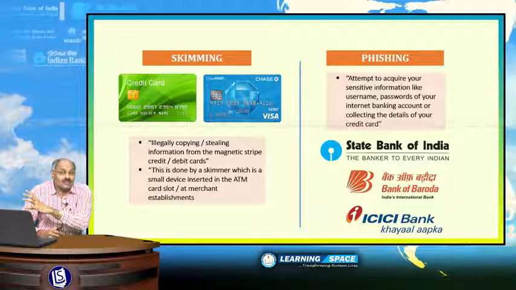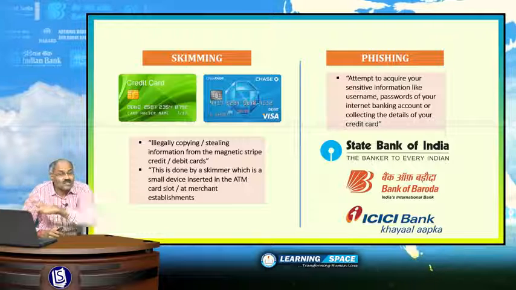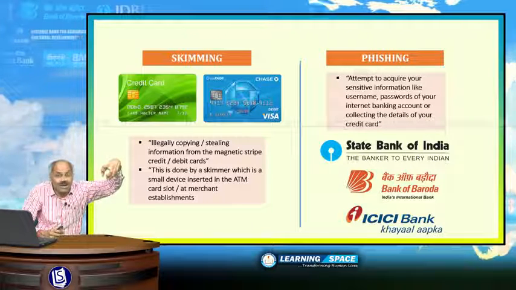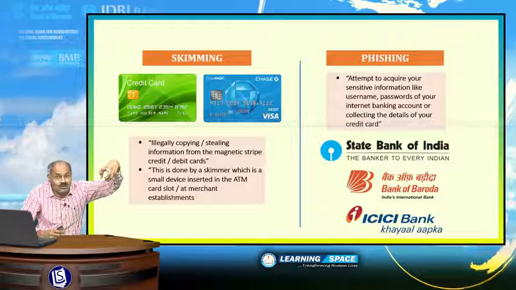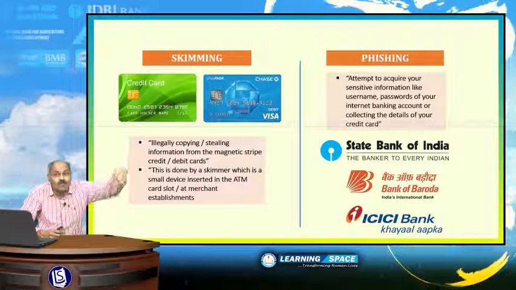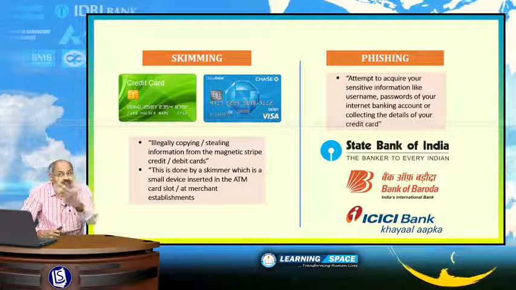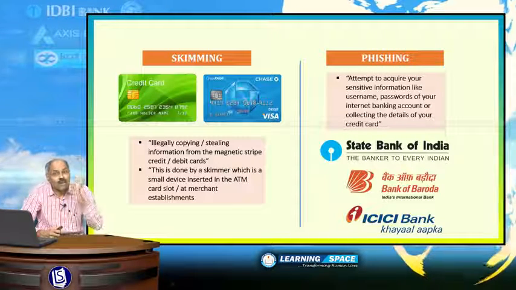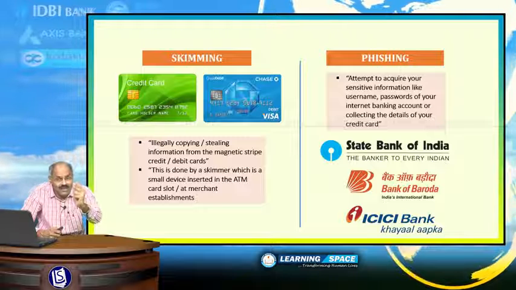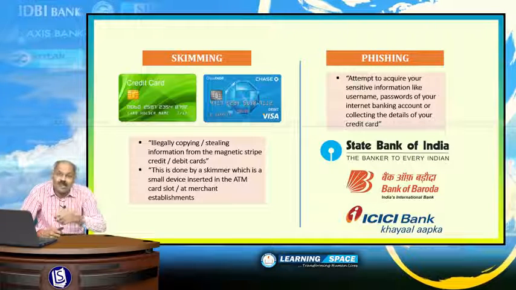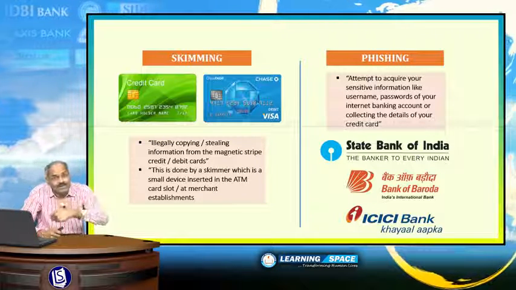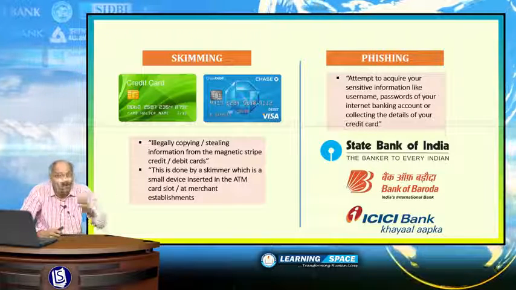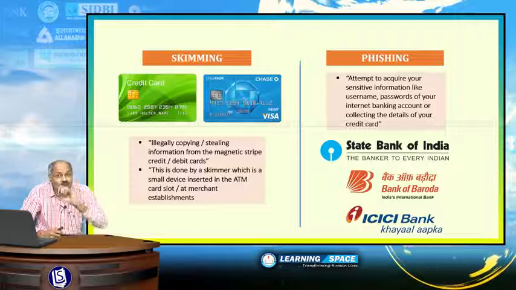What is phishing? Phishing is nothing but stealing your important information like password and username for your internet banking accounts. When someone is stealing your password and username, you may sometimes get mails: You have won $1 billion. You have won 1 million euros in the lottery. Please click this link. Please give your password. Please send your bank account number. Like that, you will get phishing mails. Please don't respond to phishing mails.